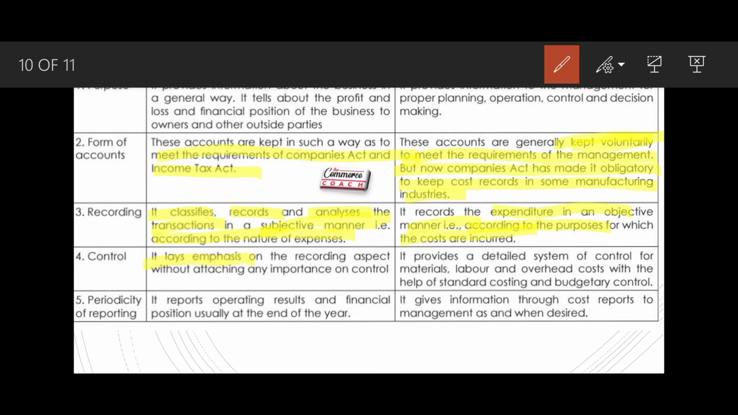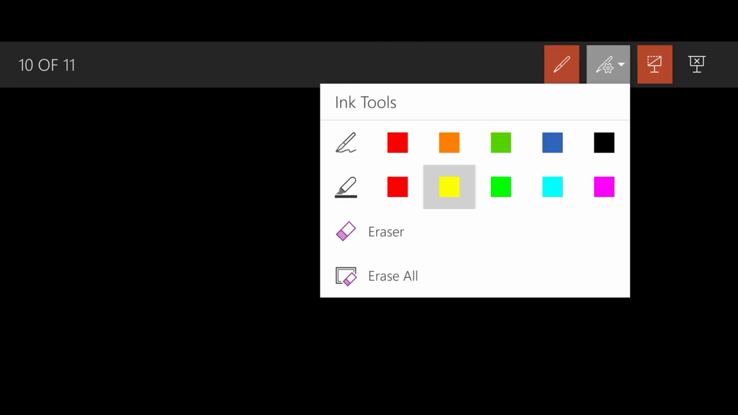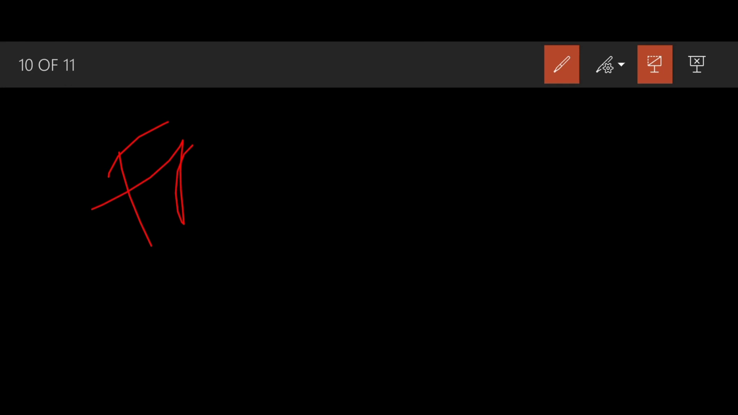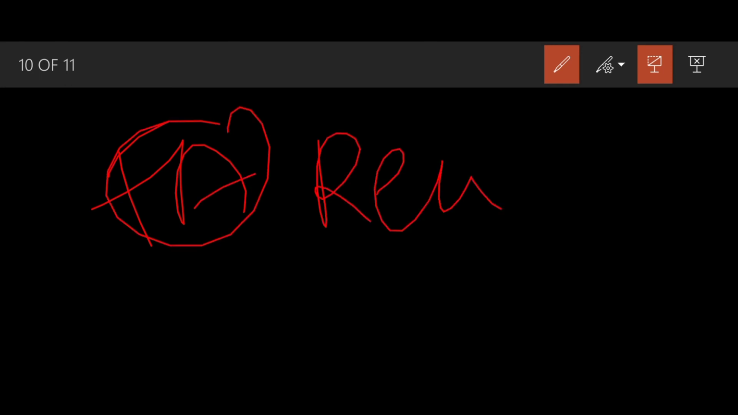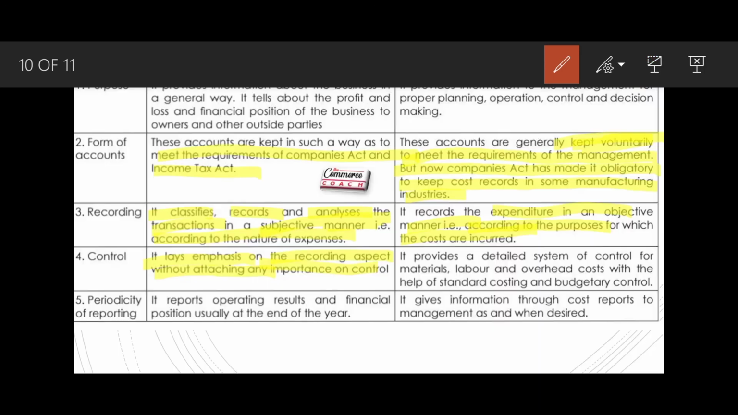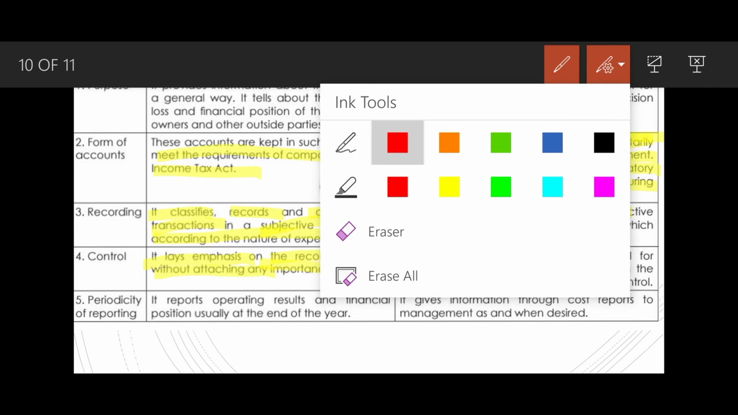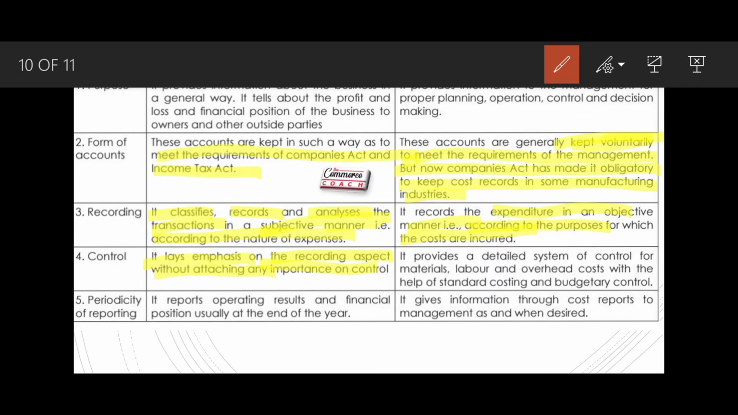Control: financial accounting lays emphasis on the recording aspect without attaching any importance to control. As I have told you, in financial accounting we only record transactions that are historical in nature. We cannot do anything, like policemen, who come after a murder, cannot do anything but take the body and show the results. But cost accounting performs the ambulance function. It provides a detailed system of control for materials, labor and overhead costs with the help of standard costing and budgetary control.